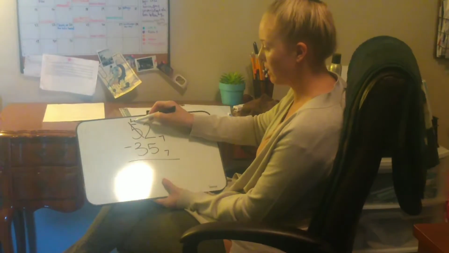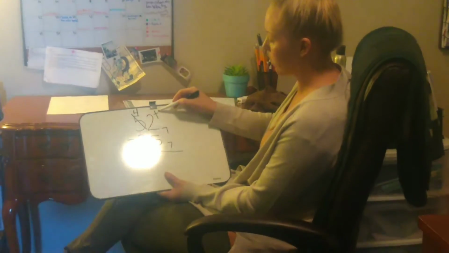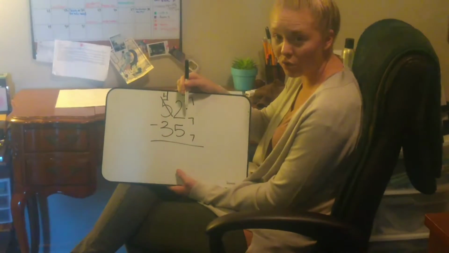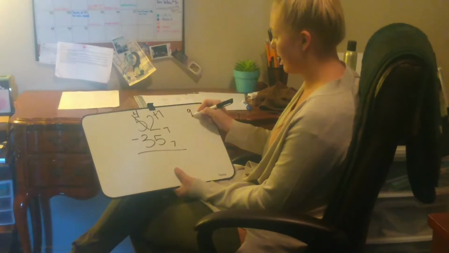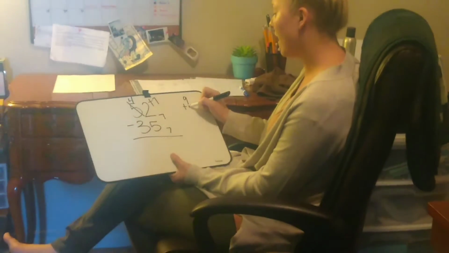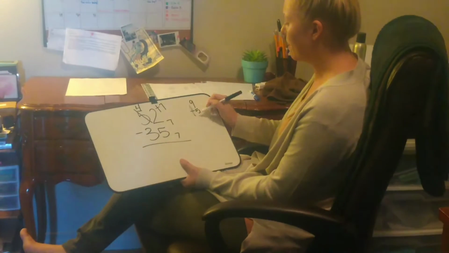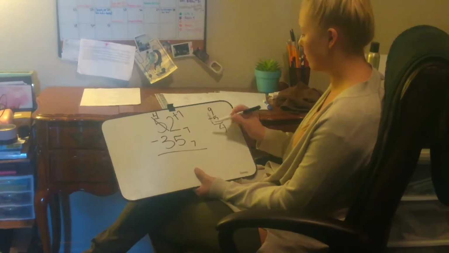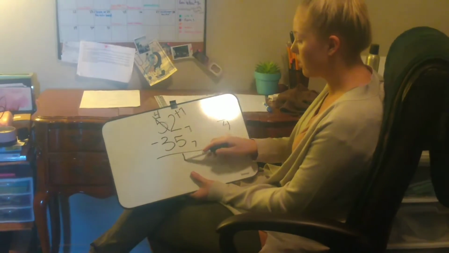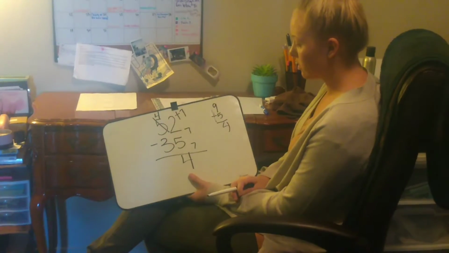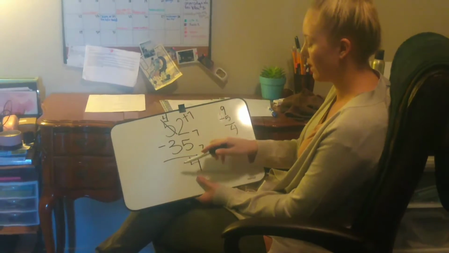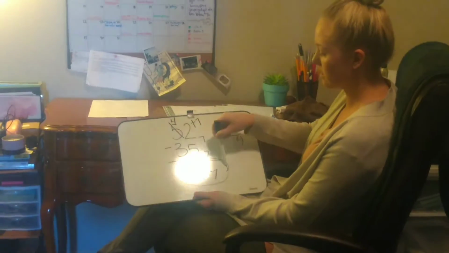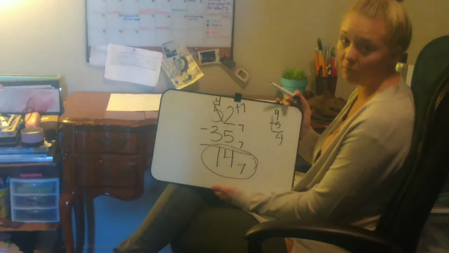So we're going to borrow from here, and that's going to be 4. We're going to add 7. So we're going to have 7 plus 2, which is 9, minus 5, which is going to be our 4. That's going to be our remainder. So we have 4 there. Now we have 4 minus 3, which is 1. So we have 14 in the 7th base for the answer in this problem.